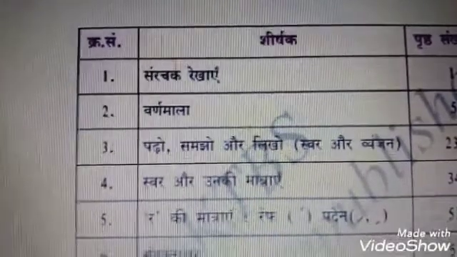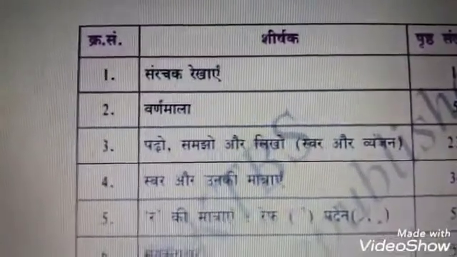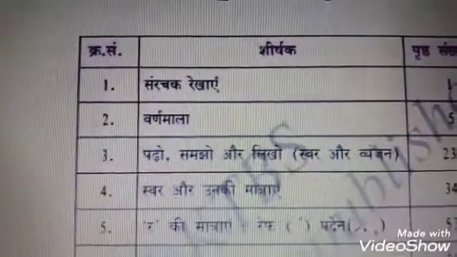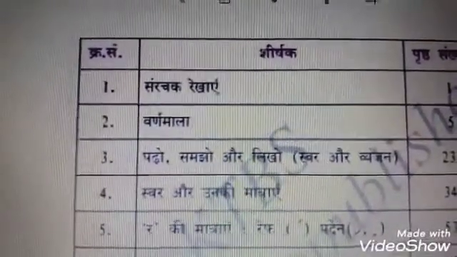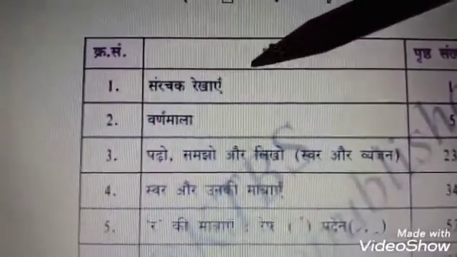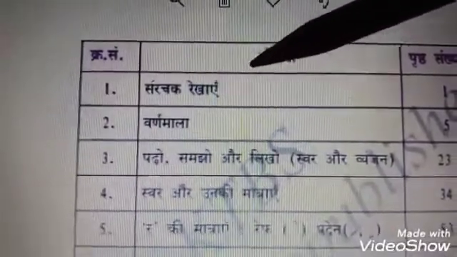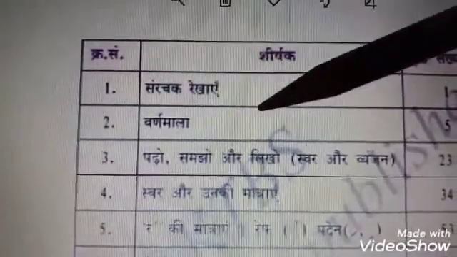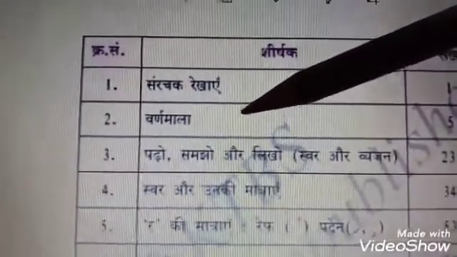At last class, what all chapters have we finished? Let's see now. Okay, here is the content page. Yes, first what we have learned? Samrachak Rekhaye. Next is Varnamala.